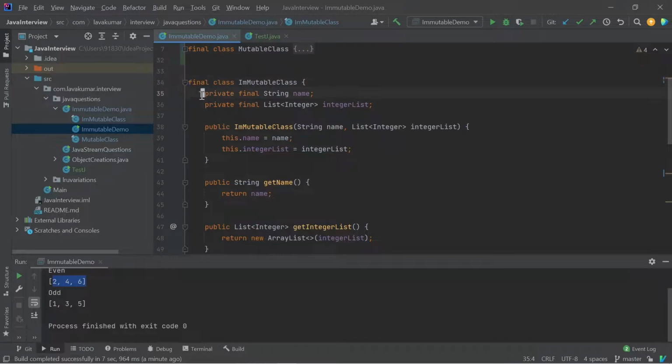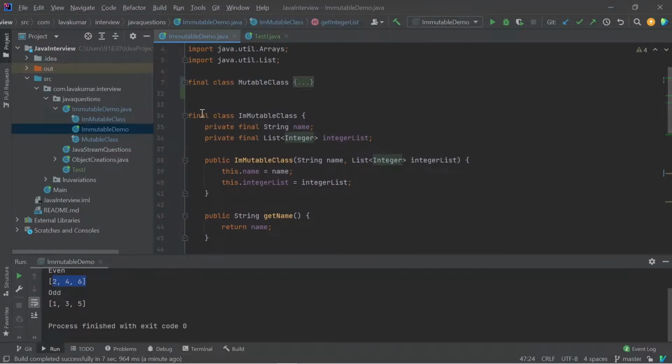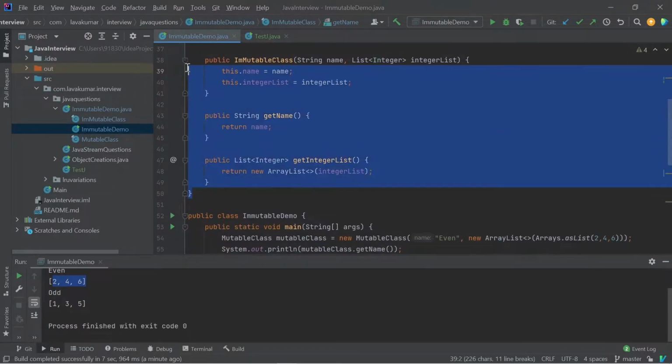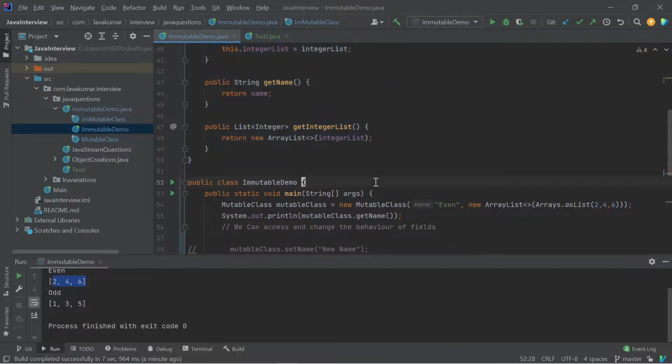And the second thing is to make the fields private final. And when you have references instead of primitives, instead of returning the reference itself, just return a newly created copy at a new memory location, so that your class is completely immutable. So this question was asked in almost 5 to 6 interviews.